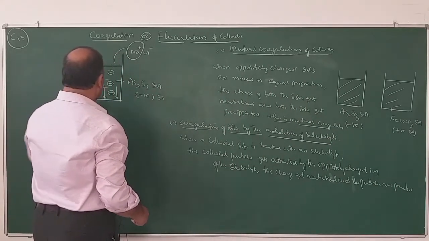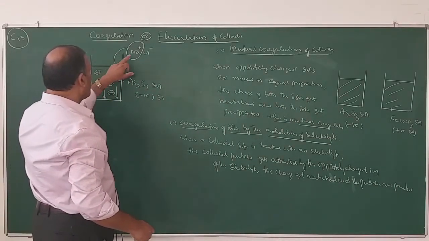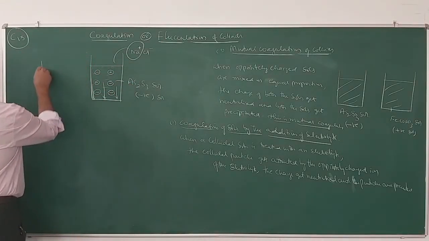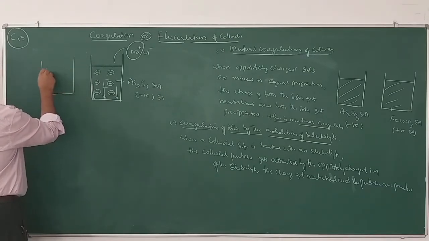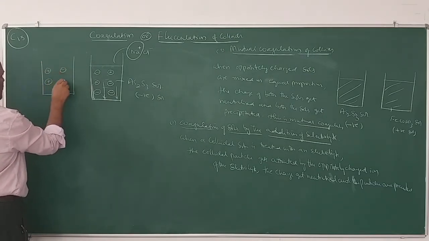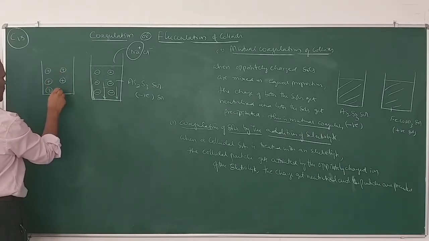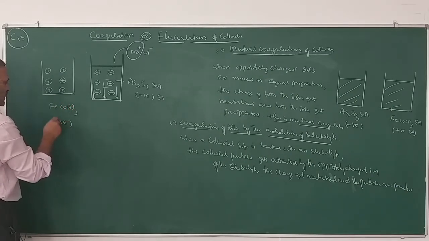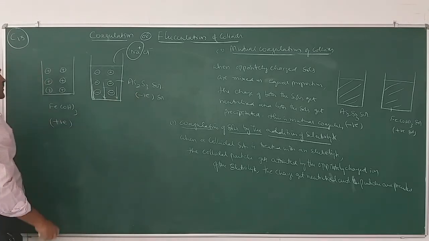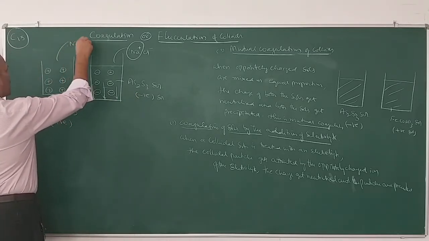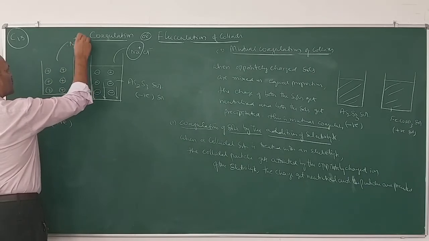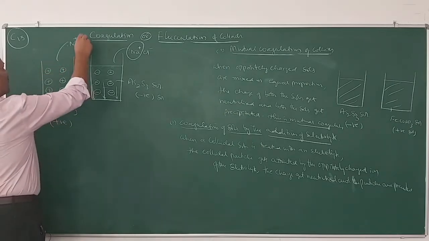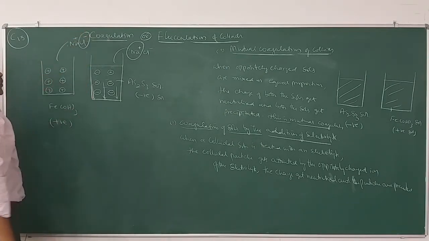So, for the neutralization of negative salt, positive ions of the electrolytes are effective. Similarly, for the precipitation of positive salt, say for example, we will consider another salt which is positive salt, namely ferric hydroxide salt. Ferric hydroxide salt is a positive salt, arsenious sulfide salt is a negative salt. So suppose I add sodium chloride, which contains sodium ions and chloride ions. For the precipitation of positive salt, negative ions of the electrolytes are more effective.